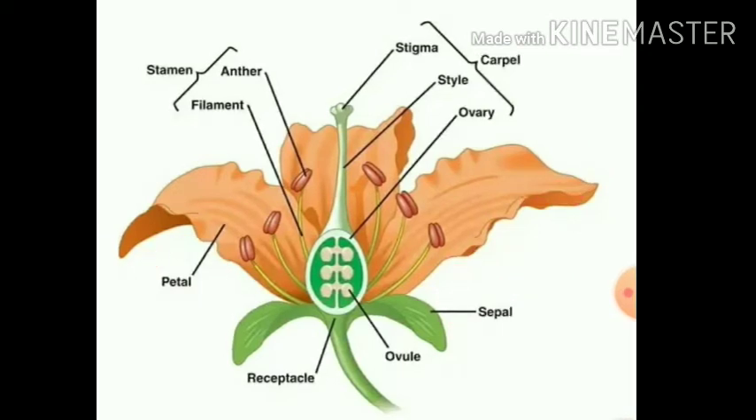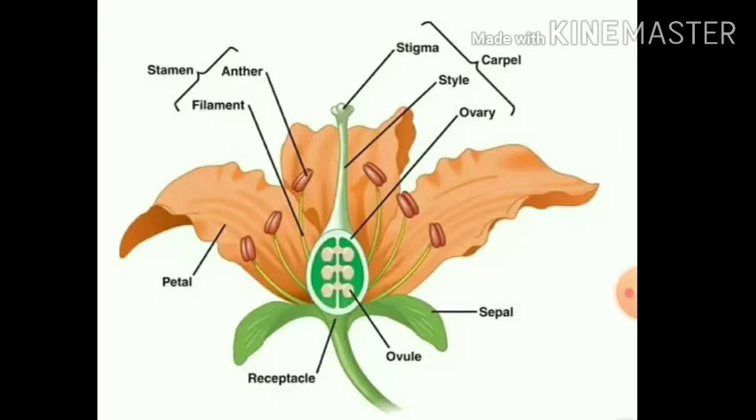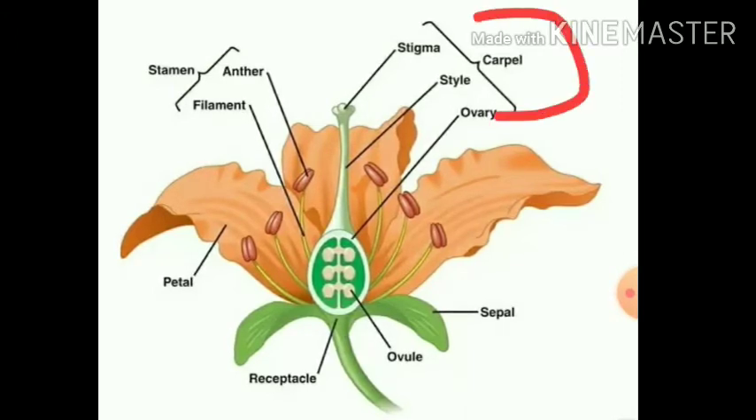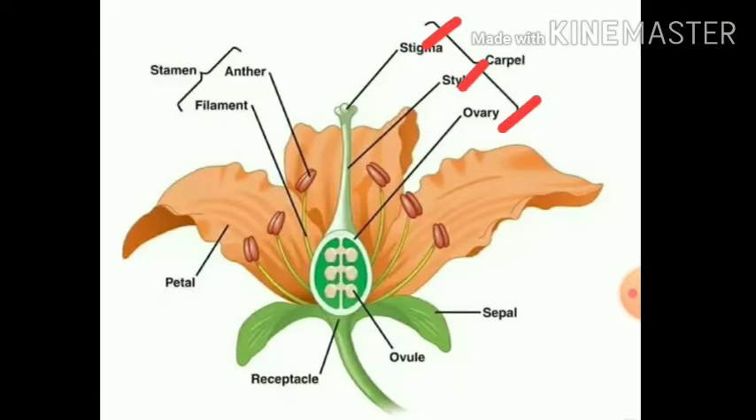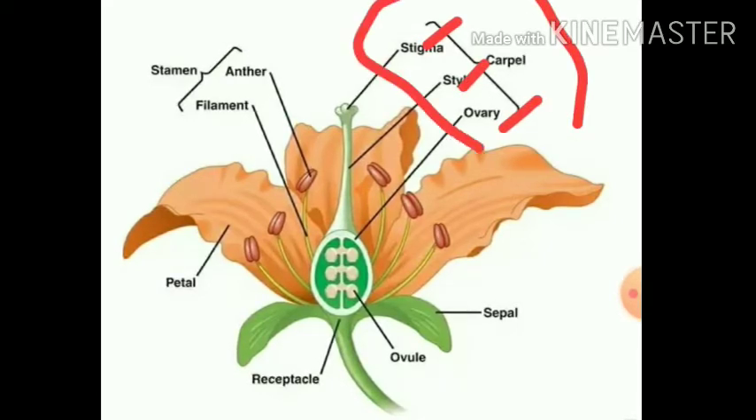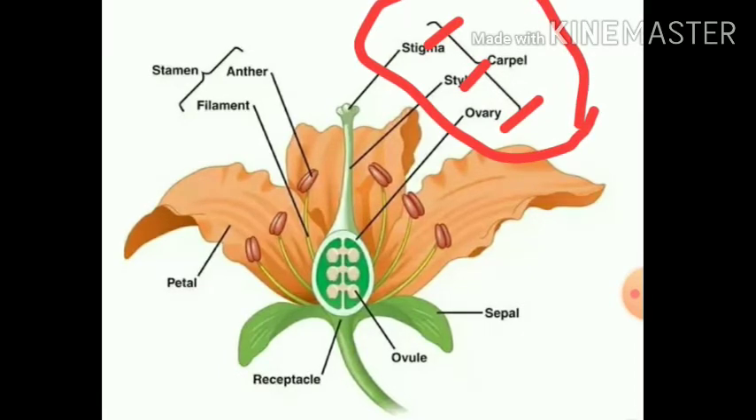What is meant by perianth? Perianth is just a cover or protective layer for the reproductive part. So this is the reproductive part, which is nothing but a carpel. The carpel is made up of stigma, style and ovary. These 3 together form a carpel. So the carpel is the female part, which is the gynoecium.